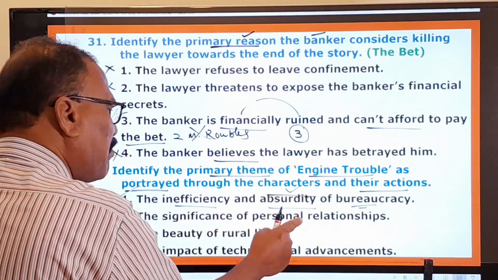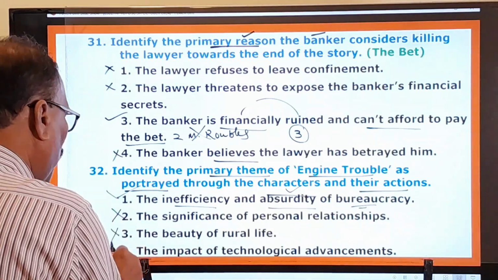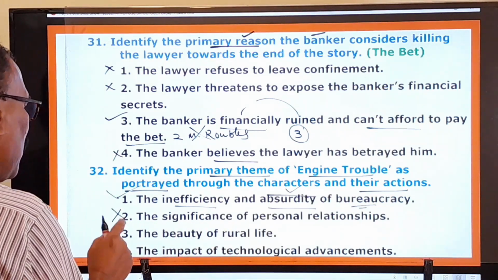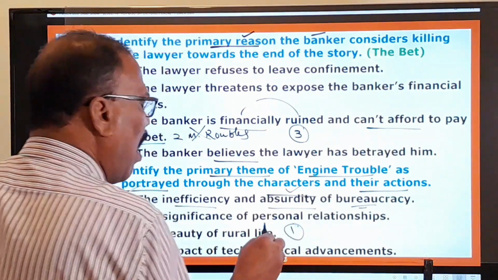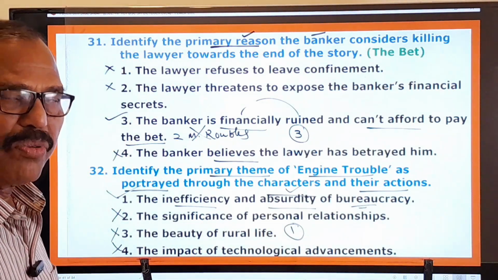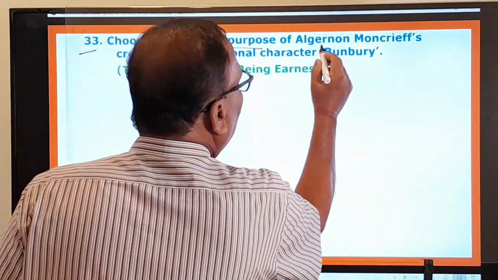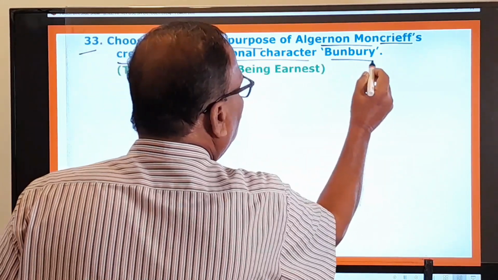The significance of personal relationships, no. The beauty of rural life, no. The impact of technological advancements, no. So the second, third and fourth are wrong. Only the first one is your answer. Now let's move on to the 33rd question. Choose the primary purpose of Algernon Moncrieff's creation of the fictional character Bunbury.